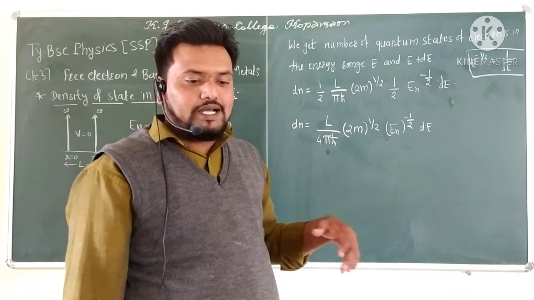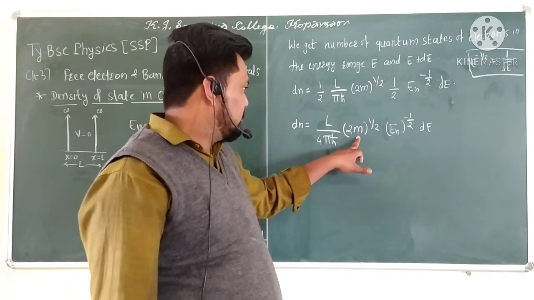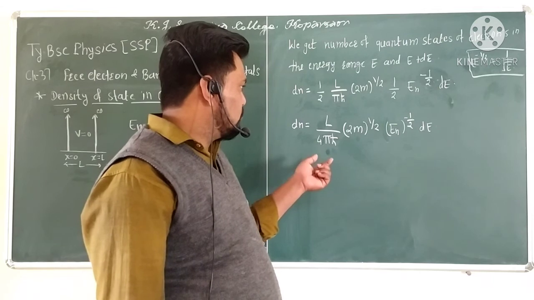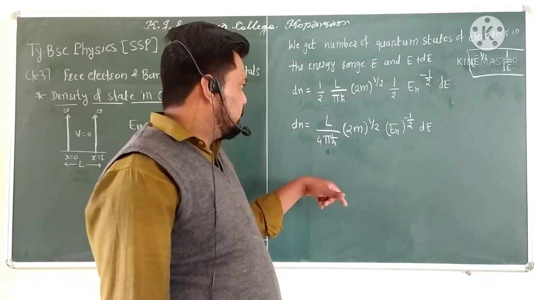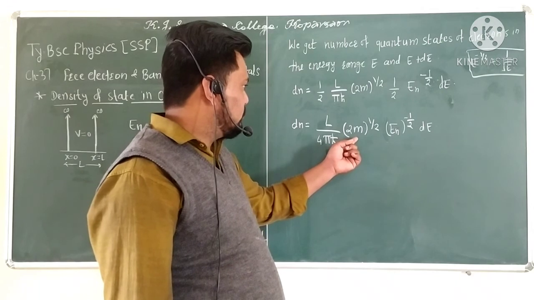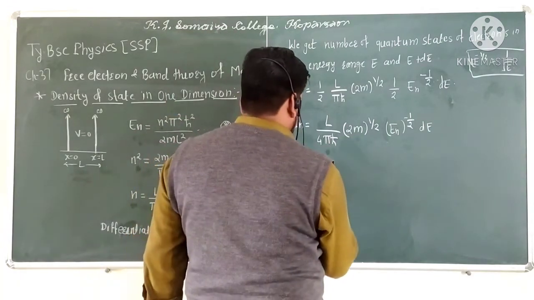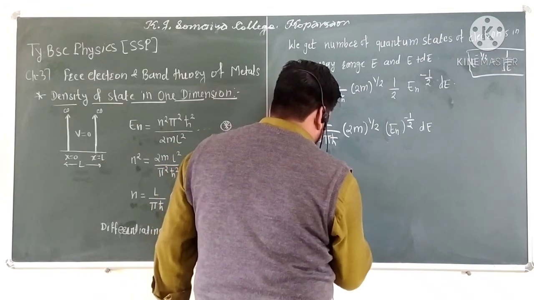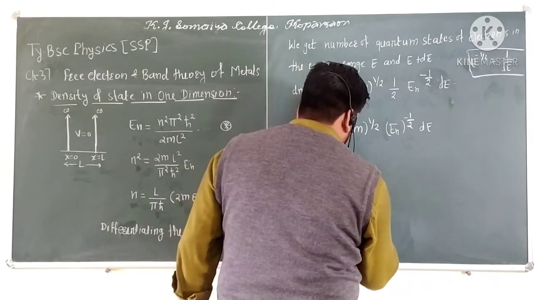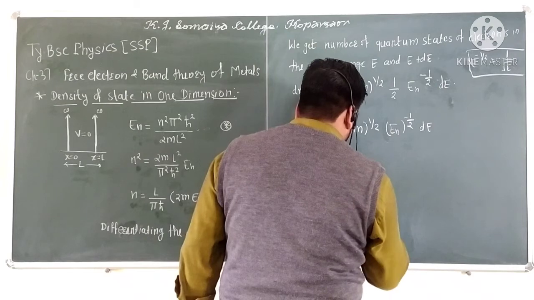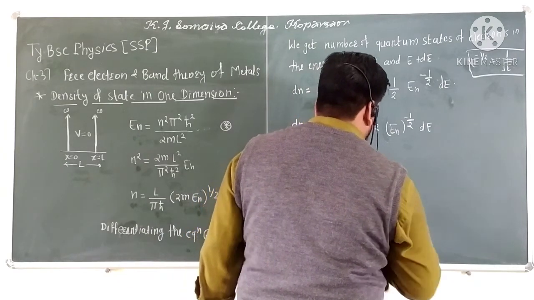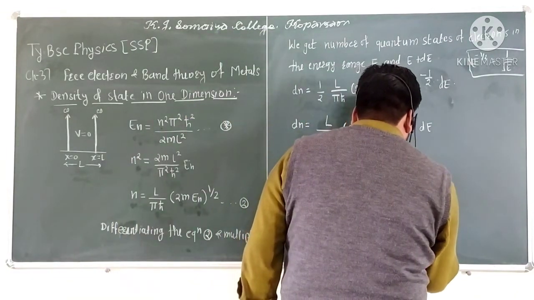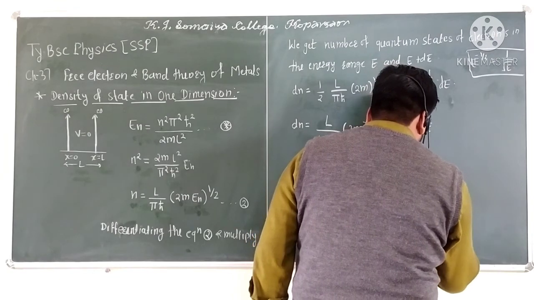But since I have to write h cross inside this bracket, h cross is considered as h cross square, so the term becomes dN = L upon 4 pi into (2m divided by h cross square)^(1/2) into En^(-1/2) dE.